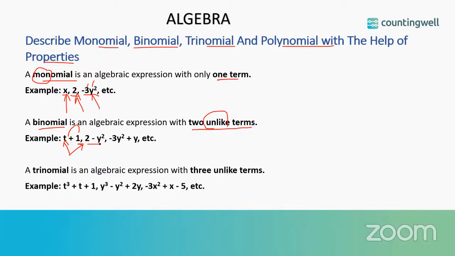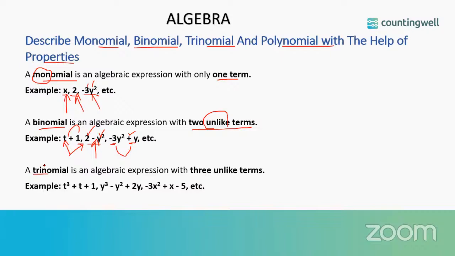Again, for one more example, we can see 2 minus y square. Here 2 is a constant and y square is a variable. So the combination of a constant and variable, or power of a variable, along with addition or subtraction. Here we have used subtraction. So this is again a binomial. Here also there are two terms for the third example, and combined using the operation addition, and both terms are unlike. So it is a binomial.